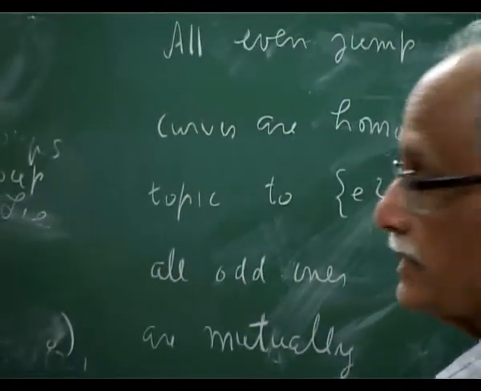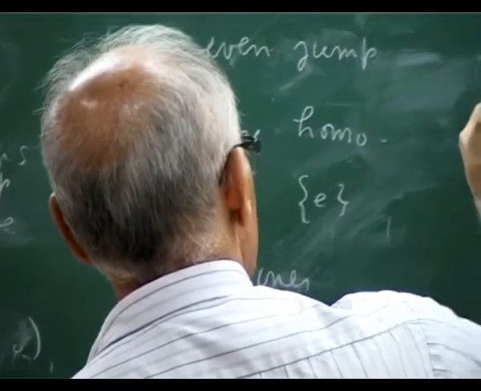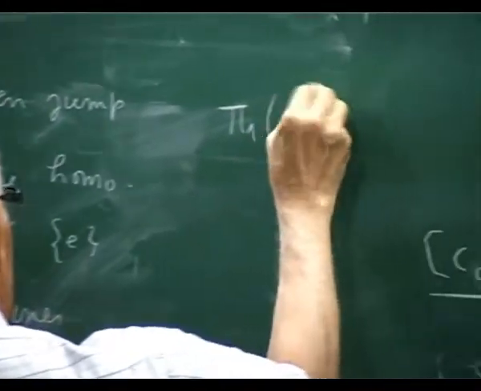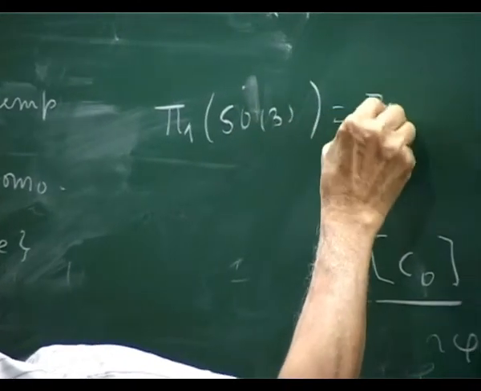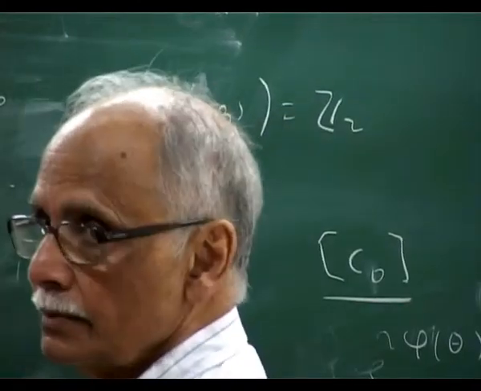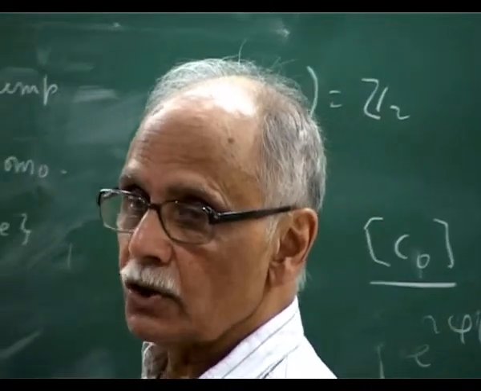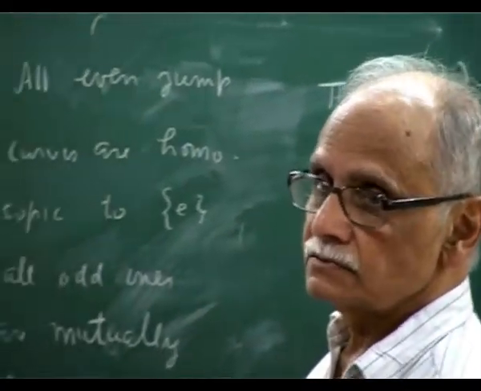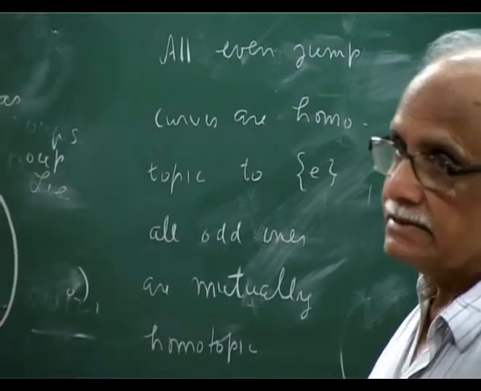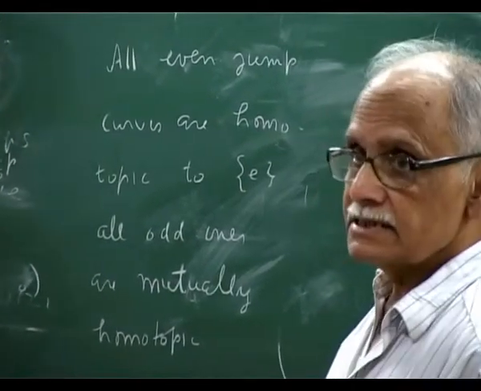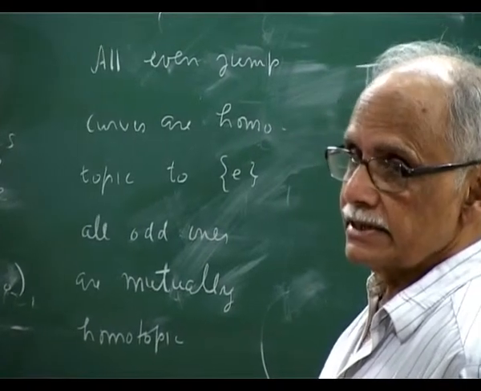So pi 1 of SO3, this I have to check, is actually Z2, because if you compose two odd ones, you get an even one. But any even one is acting like the identity, so the group is just Z2, it's twofold connected.